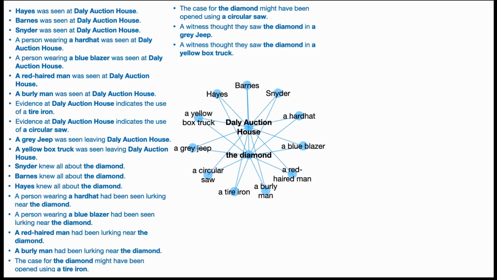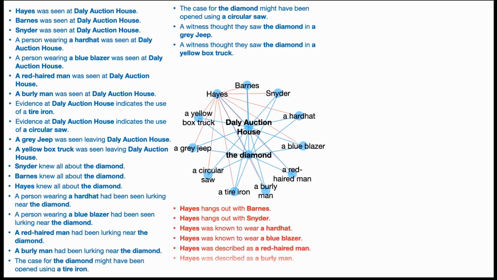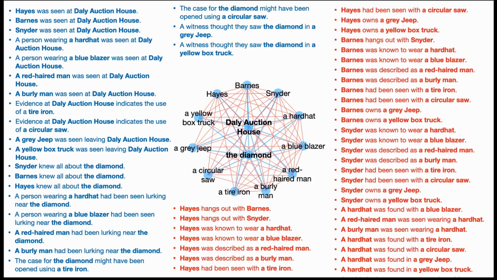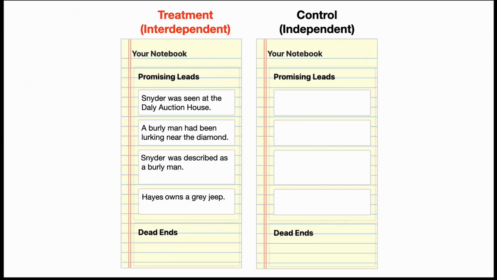So if we want to create interdependence between these clues, we just create crosslinks. So that's another set of clues that we can create between each set. So in this world, all the clues are interacting and all the clues are interdependent. Now we want to create a control world where those clues are not interacting. We want to preserve the fundamental structure of the game. So we want to use as many of the clues as we can from before. So we'll just bring over the ones that start by connecting to the crime scene and the stolen object.